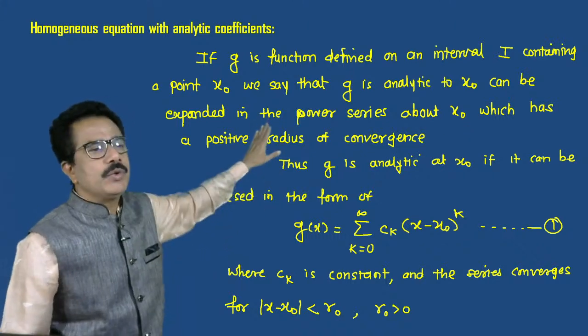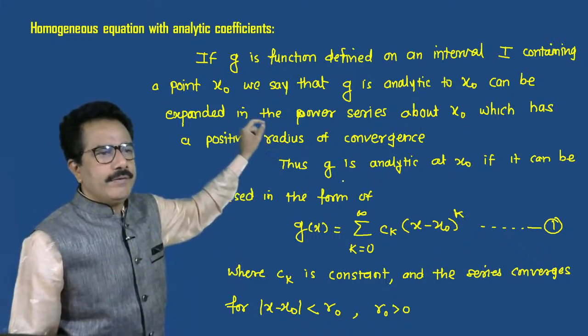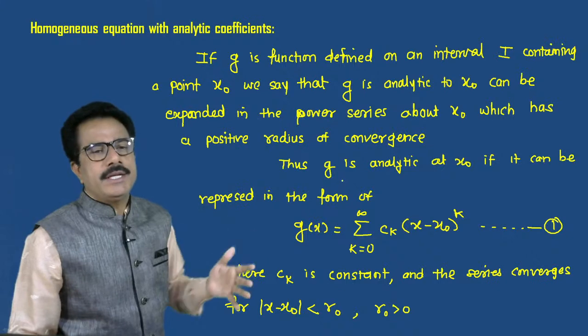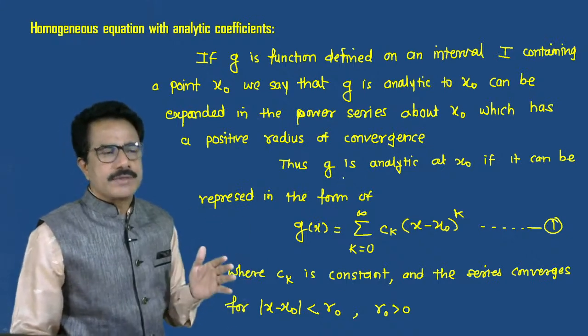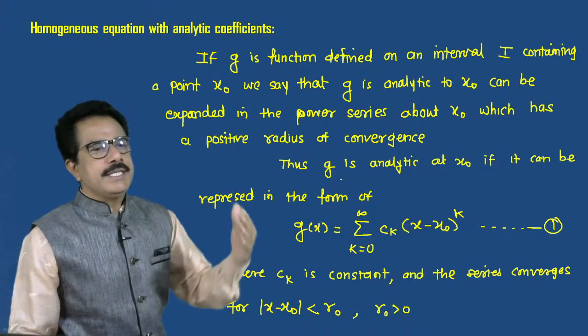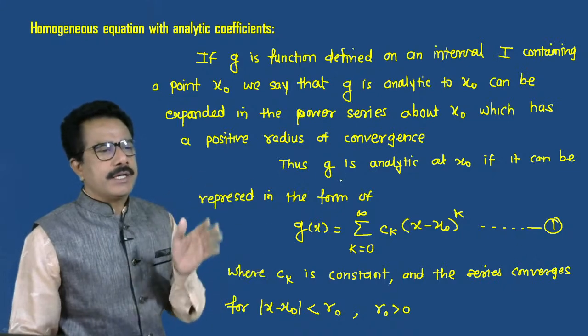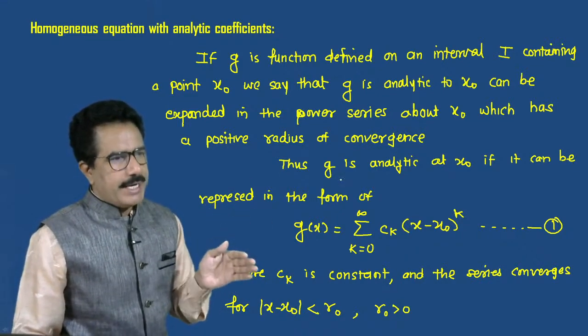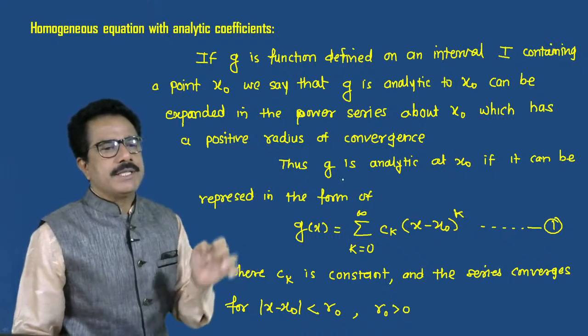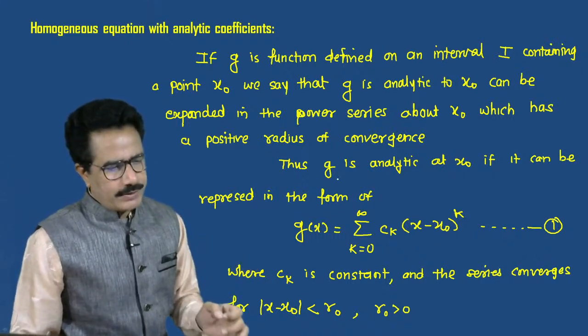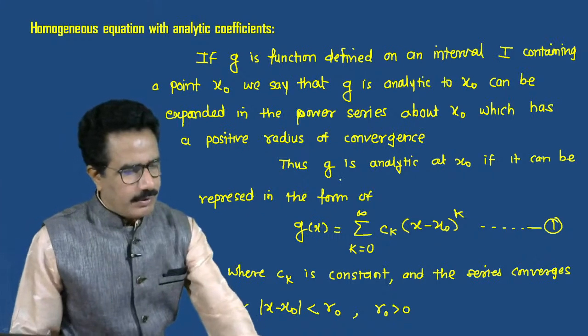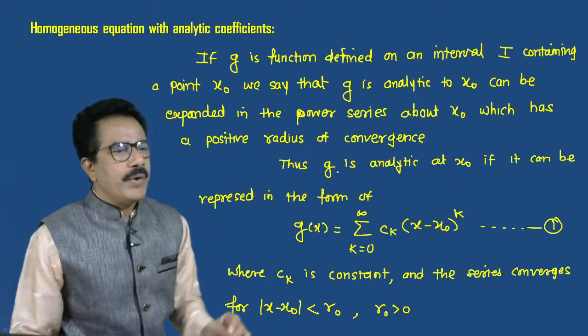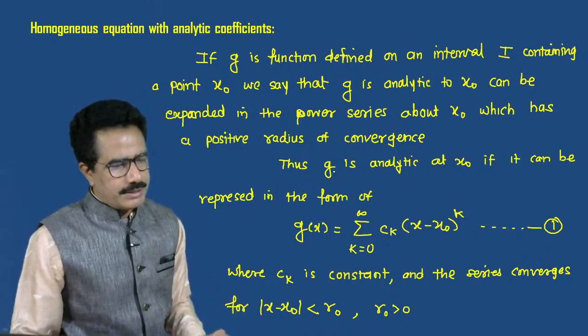This is the concept you must know. If G is a function defined on an interval I containing a point x naught, we say that G is analytic at x naught if it can be expanded in the power series about x naught which has a positive radius of convergence.